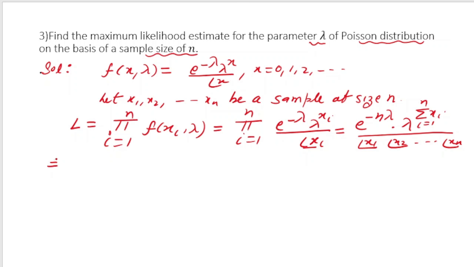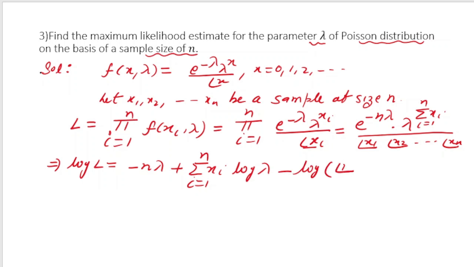So what we will get if I take log on both sides? If I take log on both sides, log of e to the power minus n lambda, so I will get minus n lambda, plus log of this term, so I will get summation xi, i varies from 1 to n, and log of lambda, and minus log of, in the bracket, factorial x1 into factorial x2 up to factorial xn. Now this is my log L.